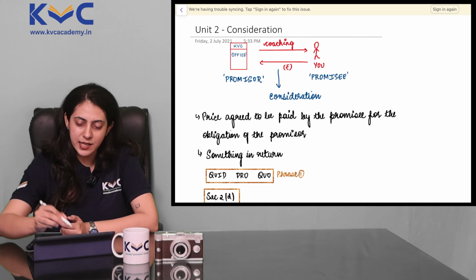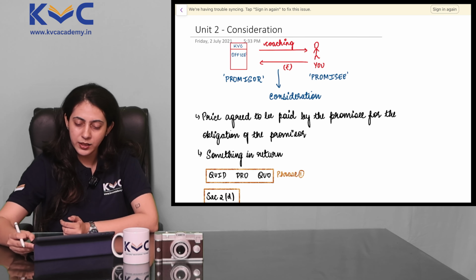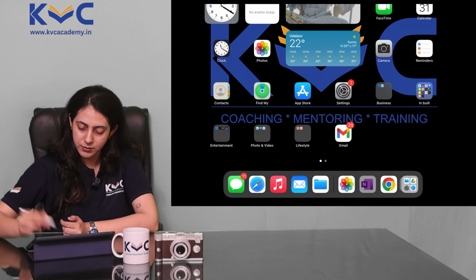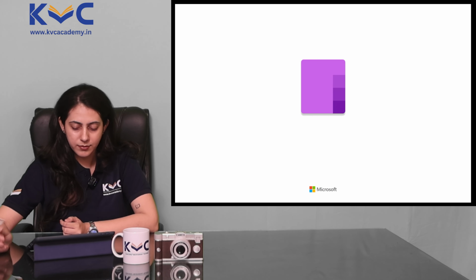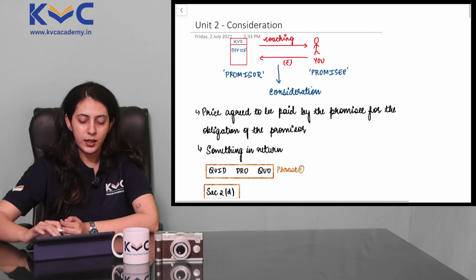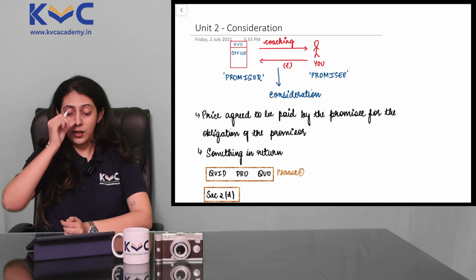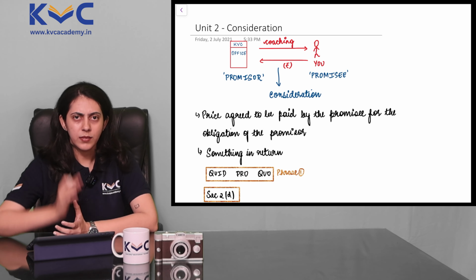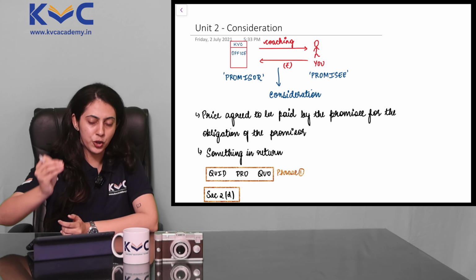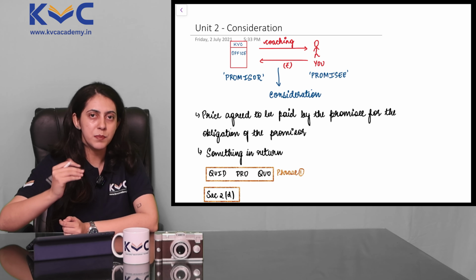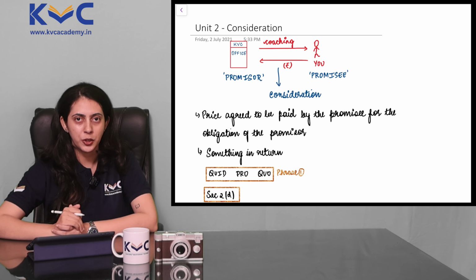So we have a first example here. Our first example: there is a KVC office and there is you. You approach our office to pay the fees because we are providing coaching to you.